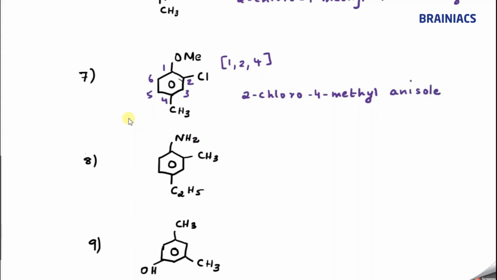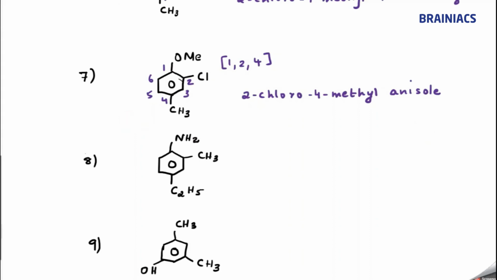So I can say 2-chloro, 4-methyl anisole, because you know that benzene ring with the OCH3 is what actually? Anisole, correct? Benzene ring with OCH3 is anisole. So you can tell it as a derivative of anisole. That will make your work easier. Okay. Now let's go to the next question.